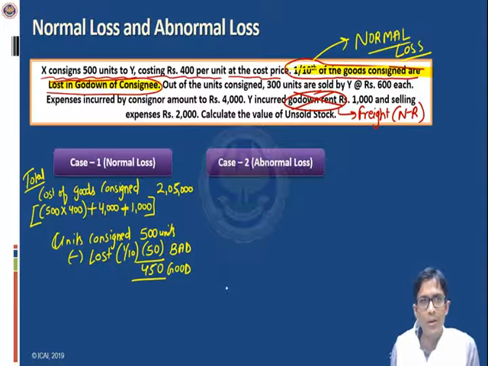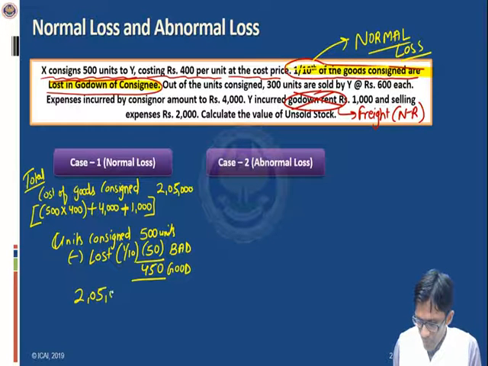And we know that the normal loss case is just like the case of joint family, as I had told you in the previous example. That's why in this situation, the whole expense of rupees 2,05,000 will be borne by the good units. How many good units are there? 450.